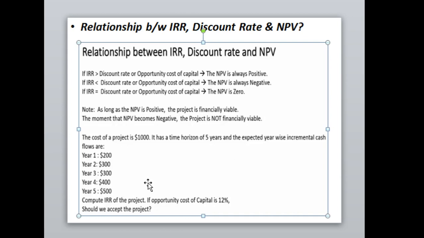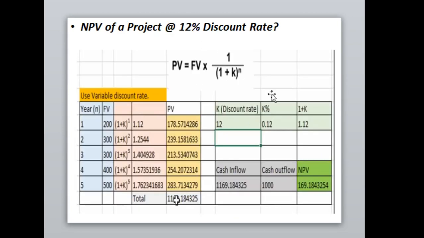You just need to calculate the internal rate of return of the project if the opportunity cost of capital is 12%. This is one of the very difficult methods, so you have to take care very seriously how the internal rate of return is to be computed. Internal rate of return will be calculated on the basis of net present value, using the net present value formula for the 5 years. The cash inflows are 200, 300, 300, 400 and 500 respectively, for the period between the 1st and 5th year.